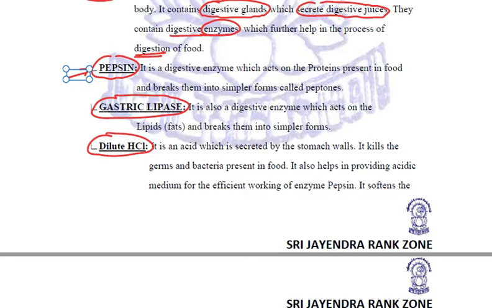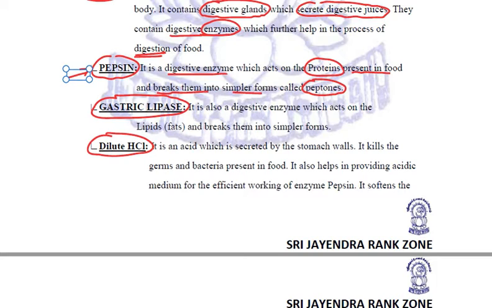Now this pepsin is a digestive enzyme, and this enzyme acts on the proteins present in food. Pepsin breaks the proteins into simpler forms called peptones.